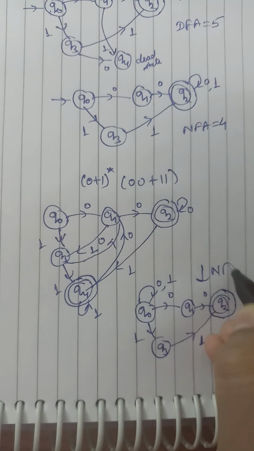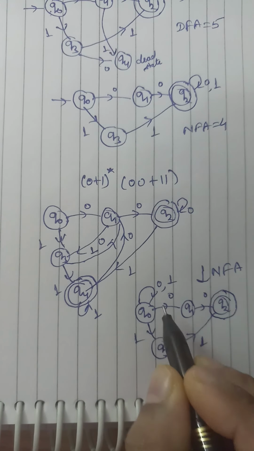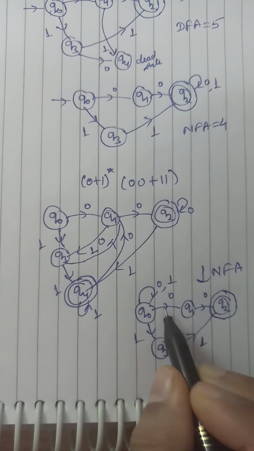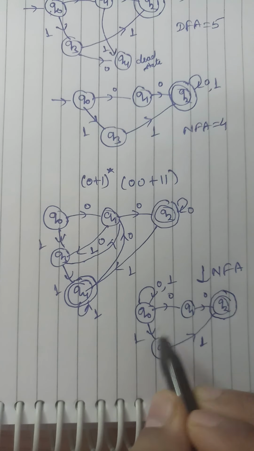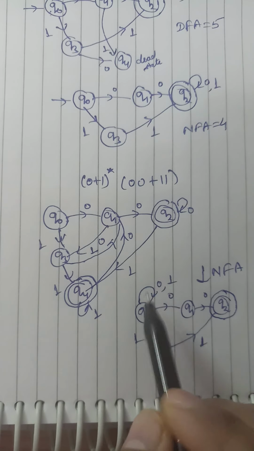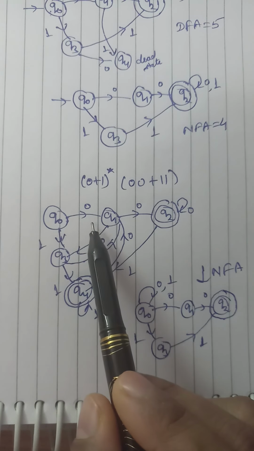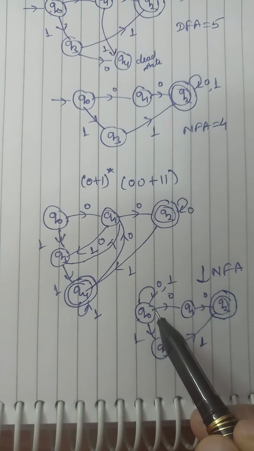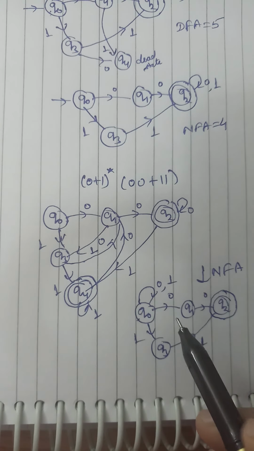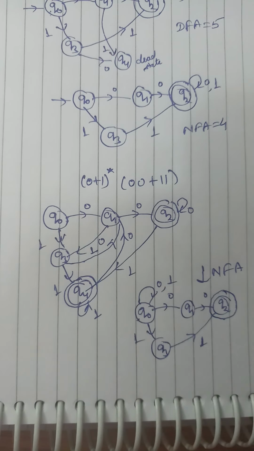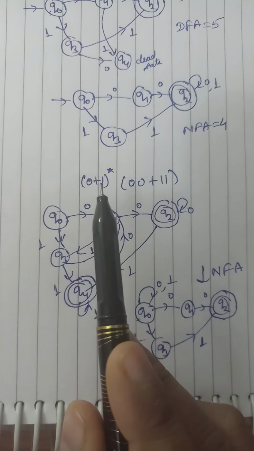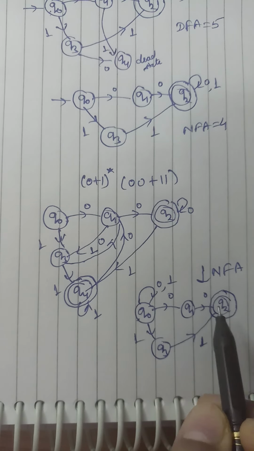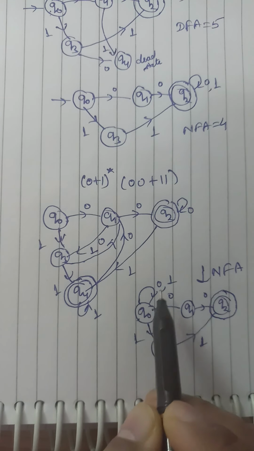So this is the NFA in which we can make a transition of 0, 1 more than one time. That's why we put a loop of 0, 1 at Q0, although there is a transition for 0 and 1 from Q0. This is the difference between DFA and NFA. In a DFA we cannot make more than one transition on the same symbol from one state, but in an NFA we can. That's why this is called NFA and this is called DFA. So this is the NFA for (0 + 1)*(00 + 11). On 00 or 11 we reach the final state, and initially it can be anything. That's why we put a loop of 0, 1.